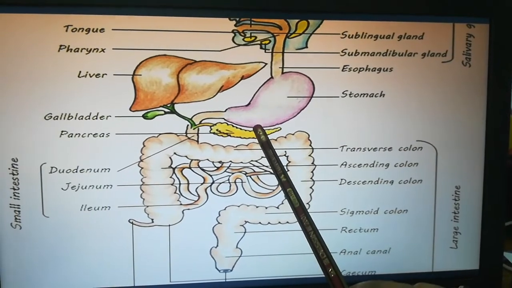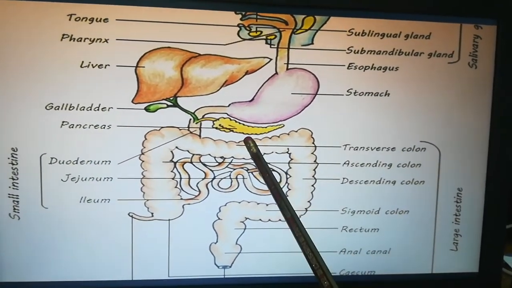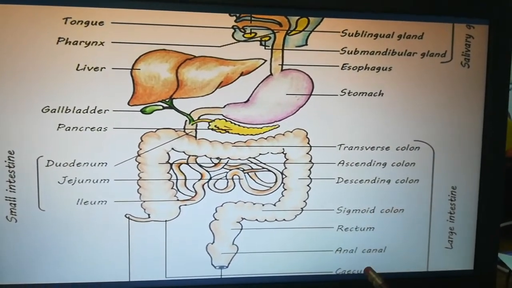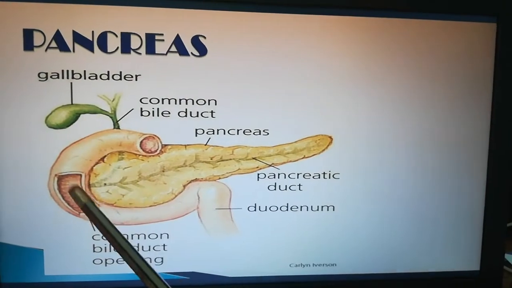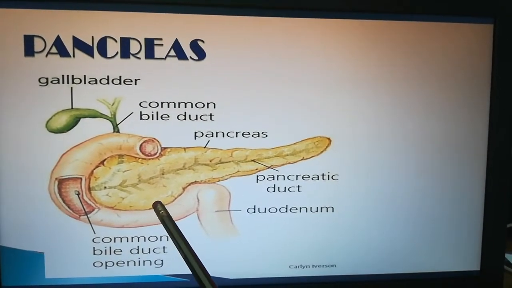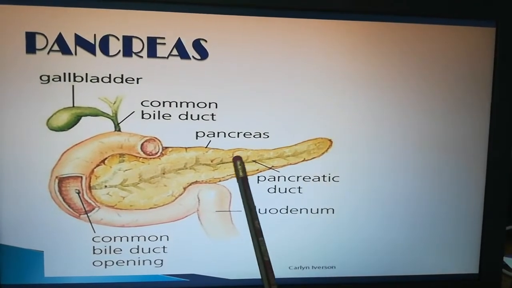Now from the pancreas, what did we get to know? It produces an important hormone called insulin that regulates what? Blood glucose level. See, this is the structure of what? Pancreas. Enlarged structure of the pancreas. How does it look? It looks like a leaf shape.